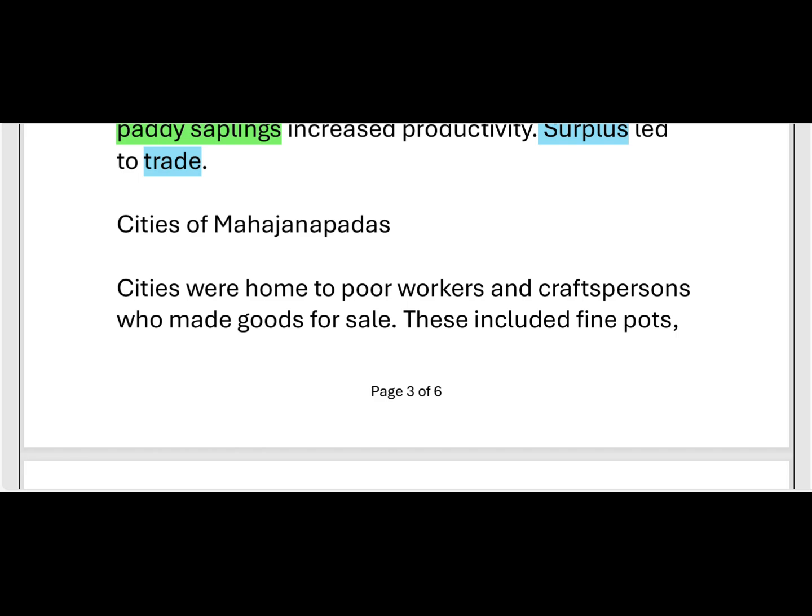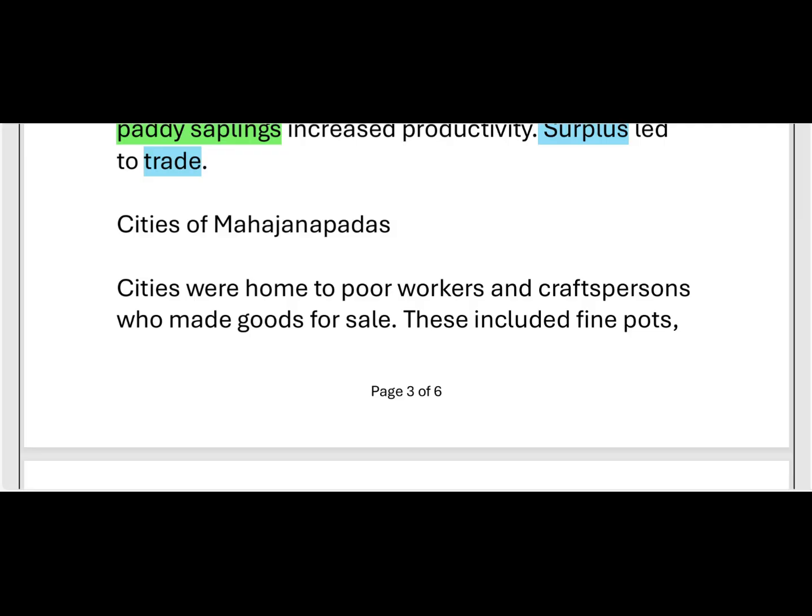Here in the cities of Mahajanapadas, the cities were home to poor workers and craftspersons who made goods for sale. Workers means daily workers, and craftspersons who work by hand, like potters and carpenters. These are poor people, not rich people. They made goods for sale only, meaning selling activities happened.